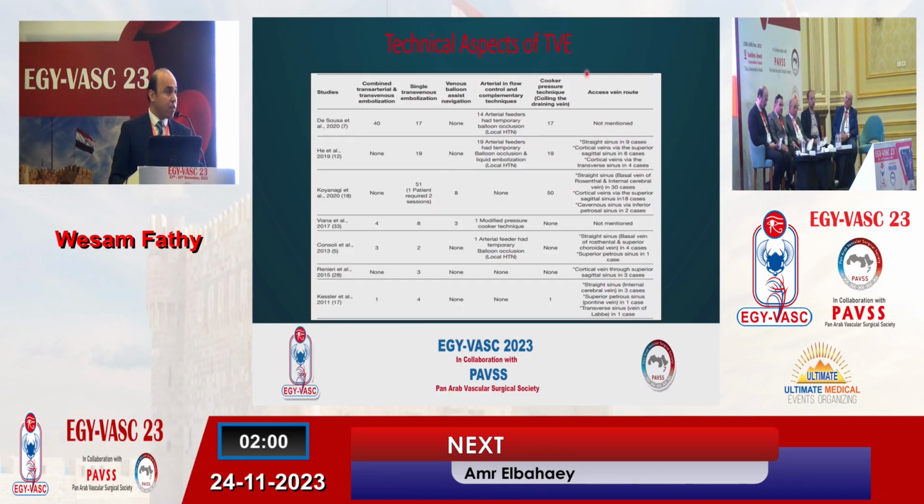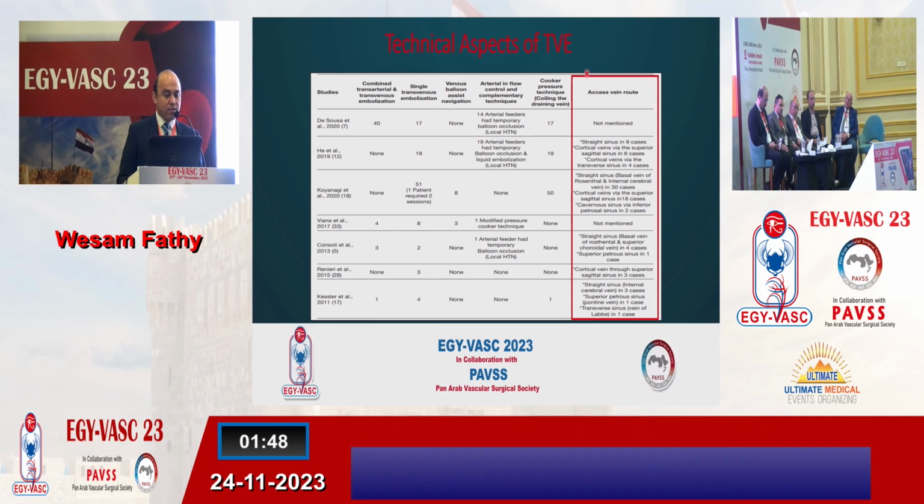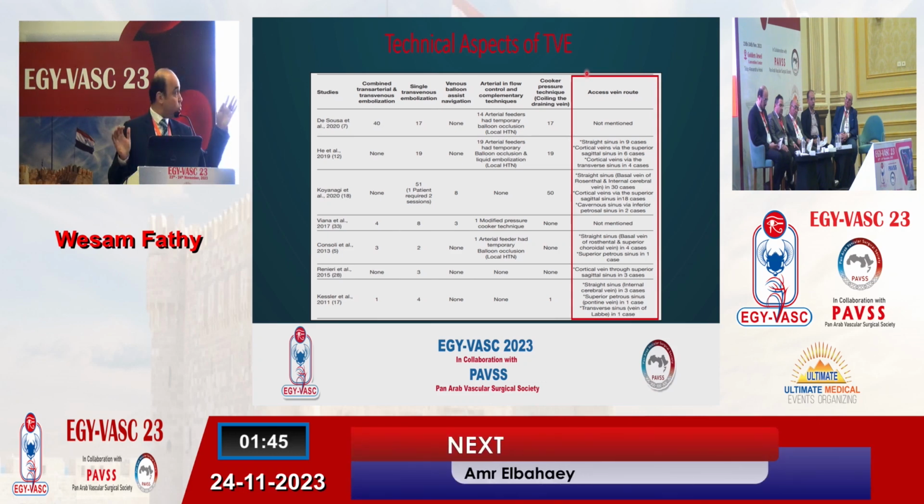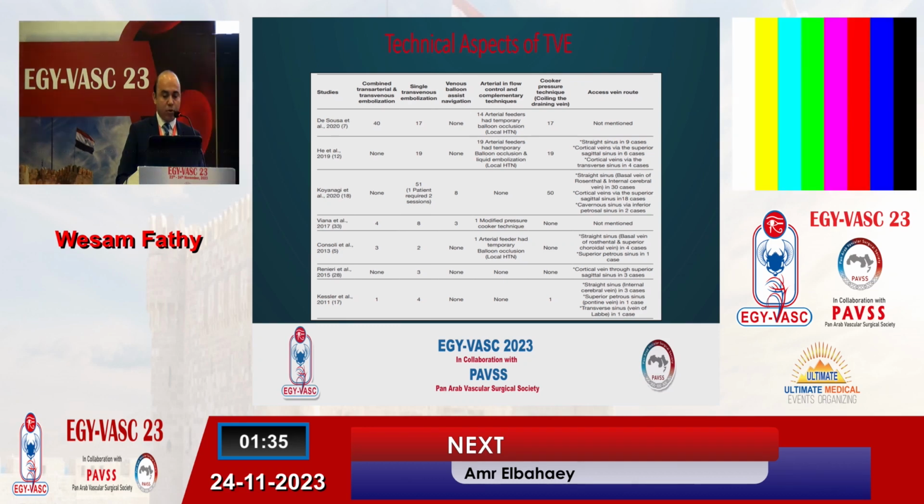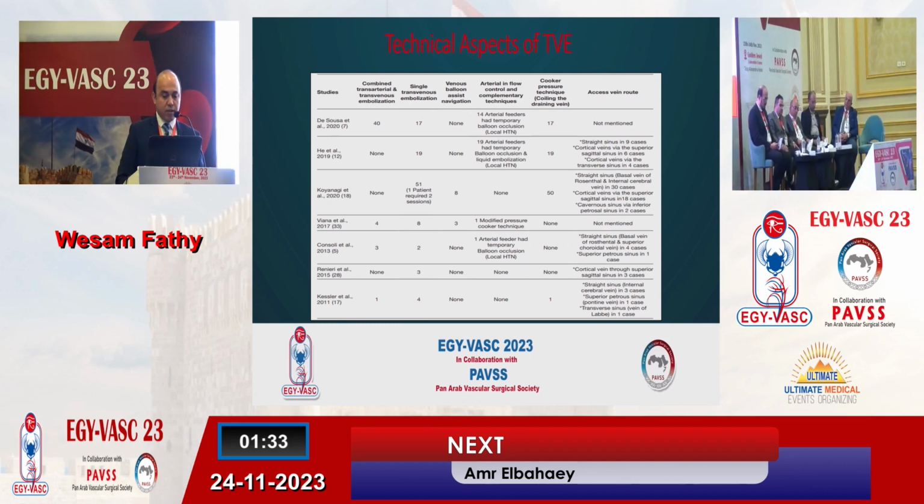This is the technical aspect of transvenous embolization. As we see, of the 7 studies, 5 studies used the transjugular venous approach, 1 study used the transfemoral approach, and 1 study did not specify which approach. In all studies, both detachable and non-detachable microcatheters were used, like Sonic microcatheter, Apollo, and Marathon microcatheter.